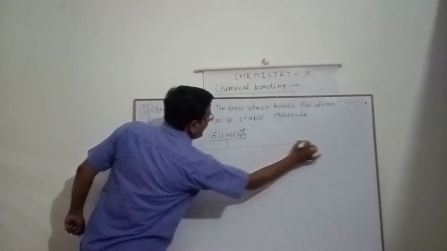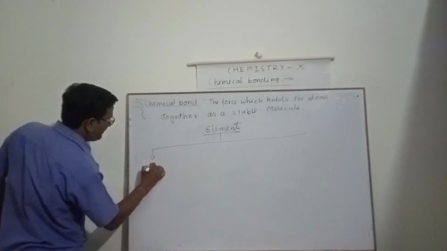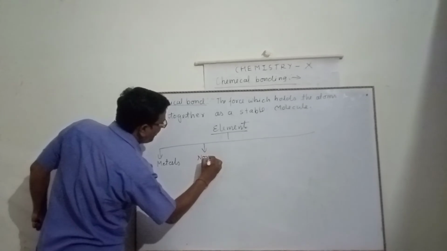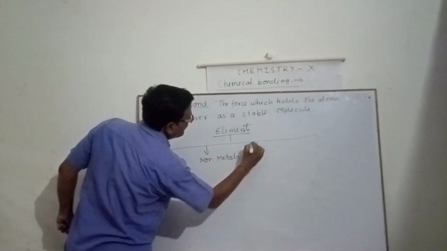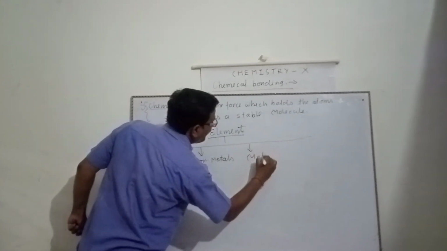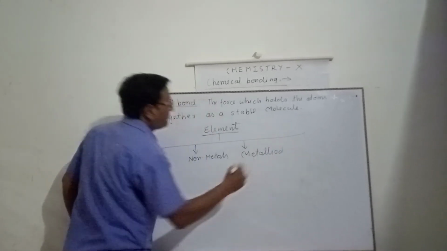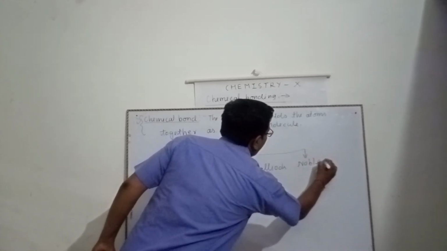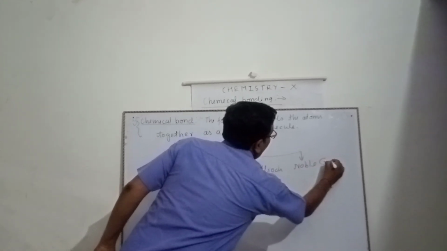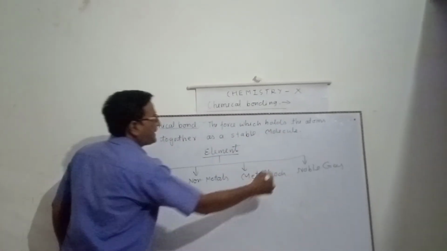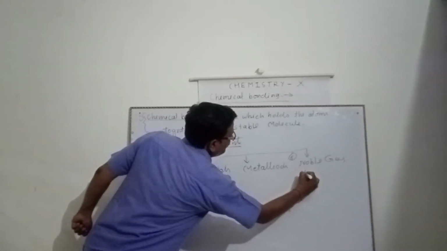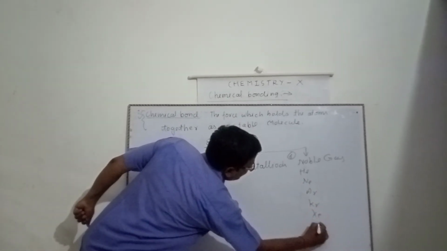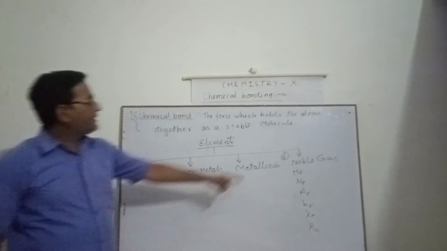Now, the classification of the elements. Elements are classified in four groups. First one, metals. Second one, non-metals. Third one, metalloids. And fourth one, noble or inert gases. They are six: helium, neon, argon, krypton, xenon, and radon. These are the noble gases.